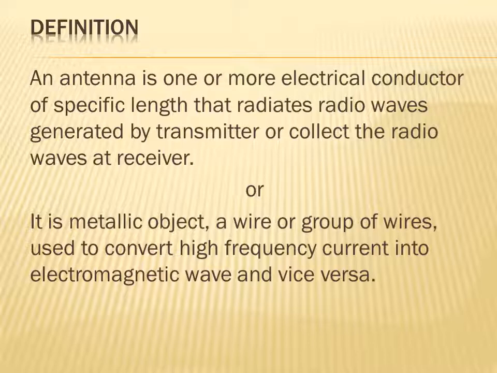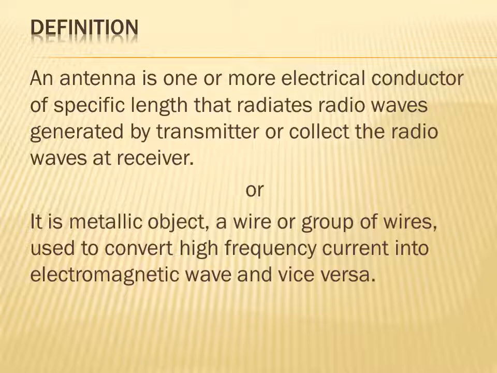And second definition: it is a metallic object, a wire or group of wires used to convert high frequency current into the electromagnetic wave, and vice versa. So what is the antenna?